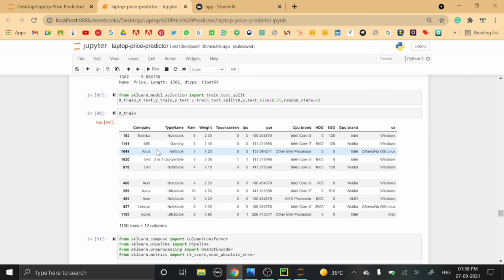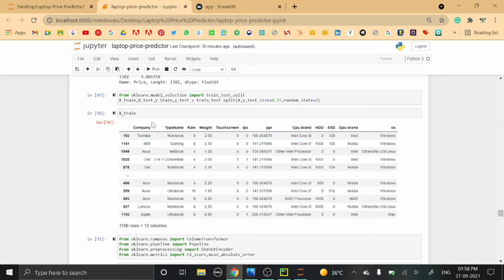Here X is the independent variable while y is the dependent variable, which is the price we have to calculate. So all these columns are the independent variables. For the training, the dataset columns taken are the company name, the type name, the CPU brand, the GPU brand, and the OS. These 5 columns are being taken, and the y_train variable is dependent on the X_train features.